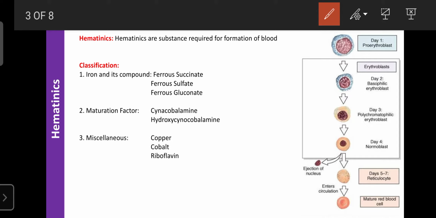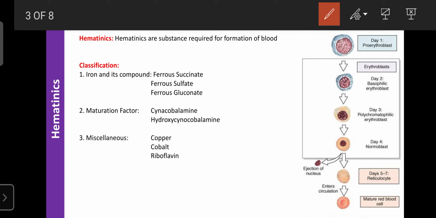Further, in the presence of vitamin B2, vitamin C, cobalt, copper, and iron, the synthesis of hemoglobin gradually increases up to 4 days. After 4 days, the nucleus can be ejected, and the nucleus space can be occupied by the hemoglobin molecule.